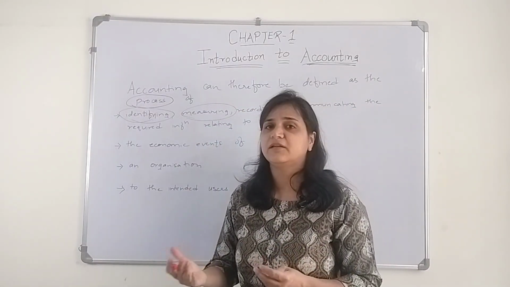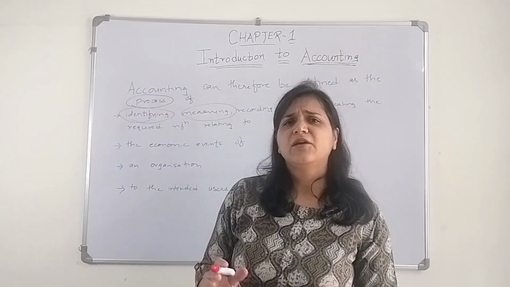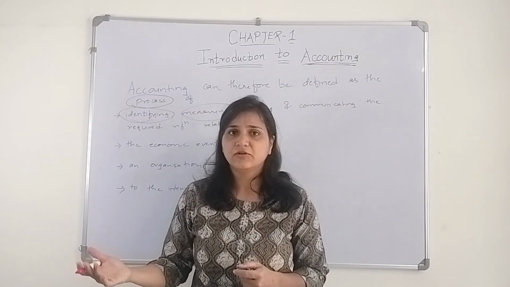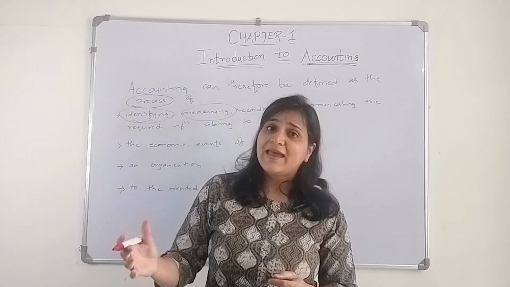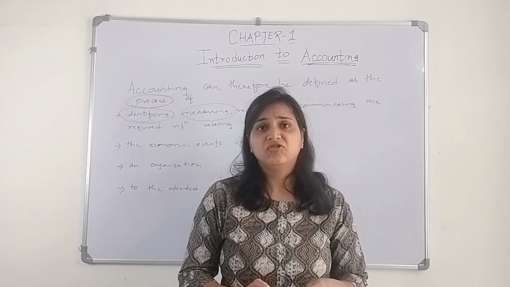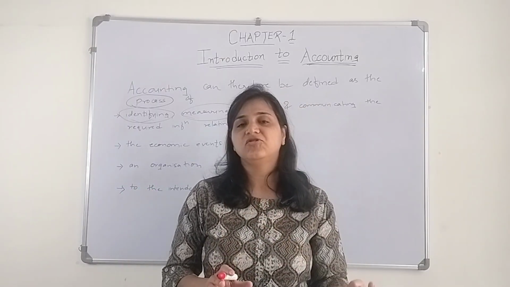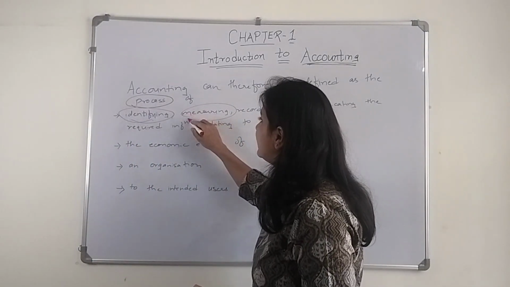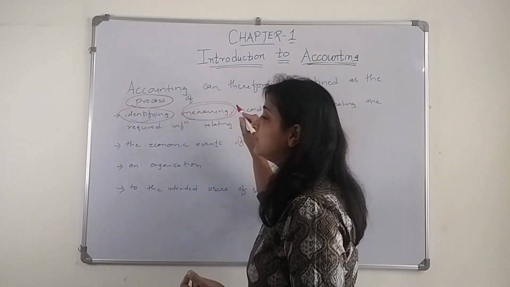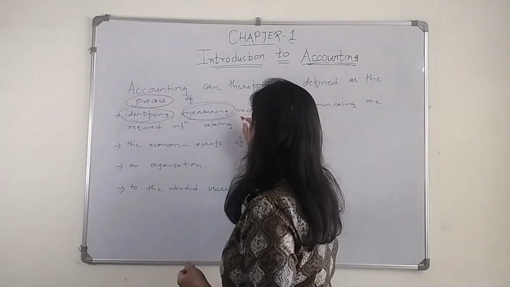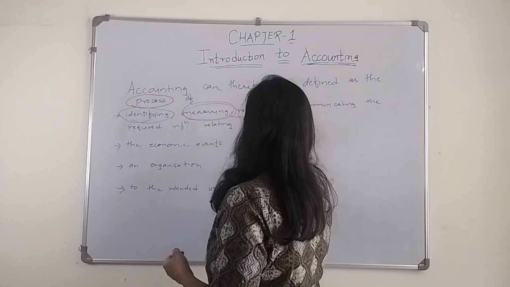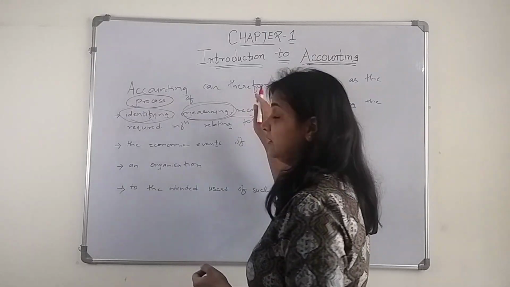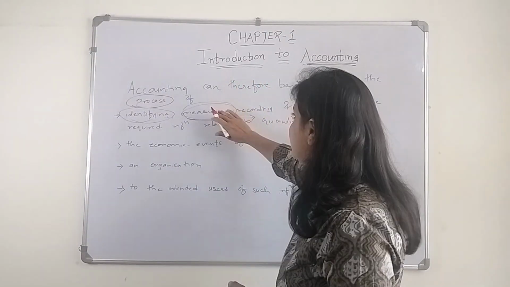Like for example, there is an employee. That employee is very hardworking, but for some reason that employee has to leave the organization. That will affect the organization, but it is not measurable. We can't record it in the books. So whether the transaction is measurable, quantifiable, as good as quantification can be done. If it can be done, then that transaction is considered.